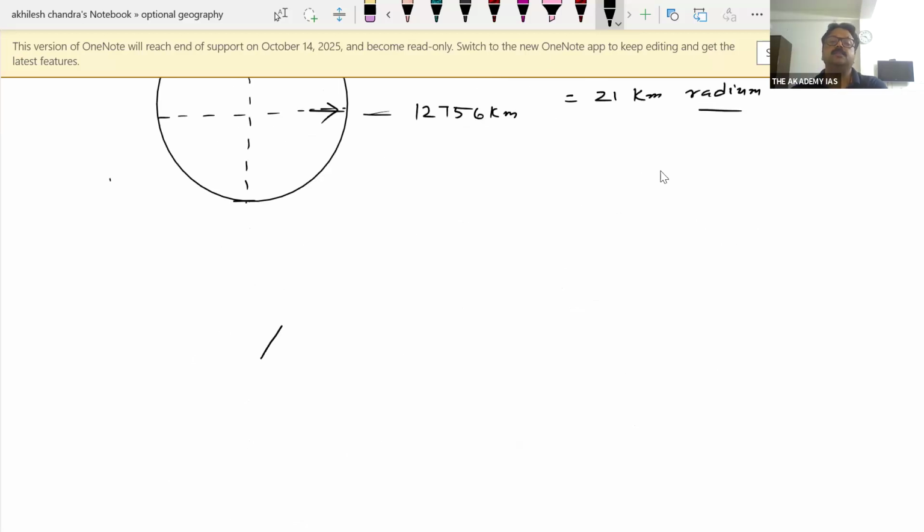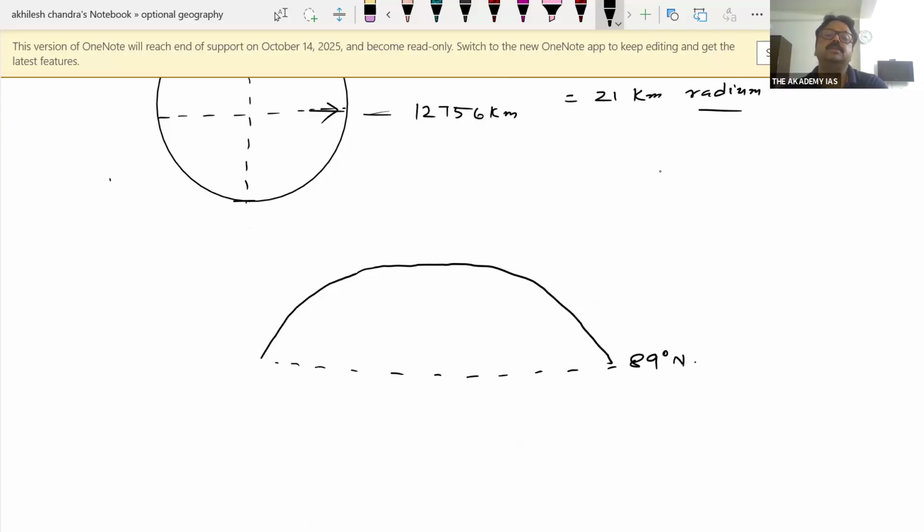Suppose we are at 89 degrees north and want to move to the pole. You have to cover a curved distance, and apart from it, you have to cover a flat distance in order to reach the North Pole.